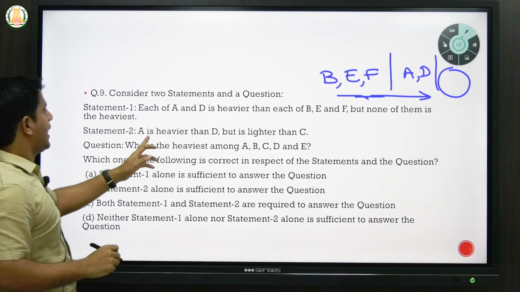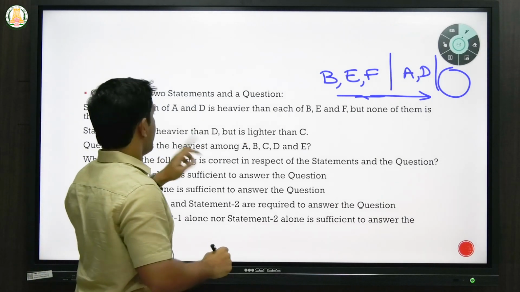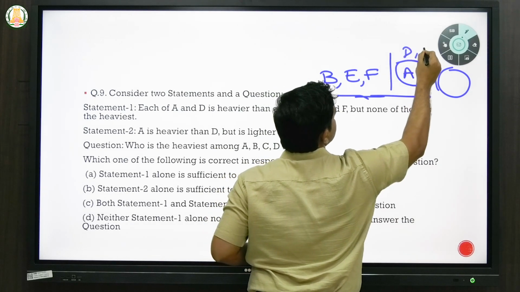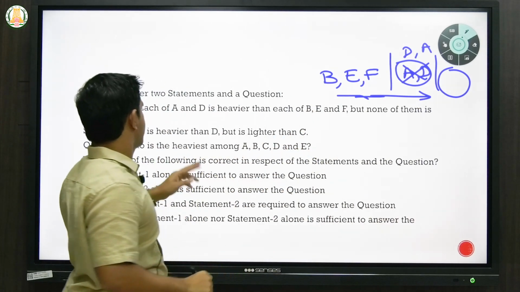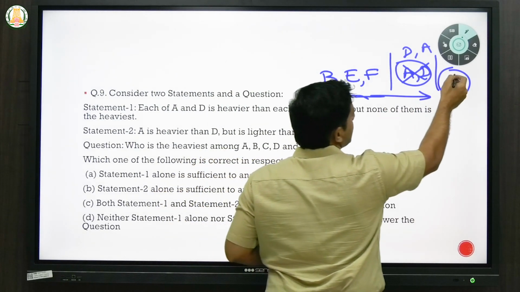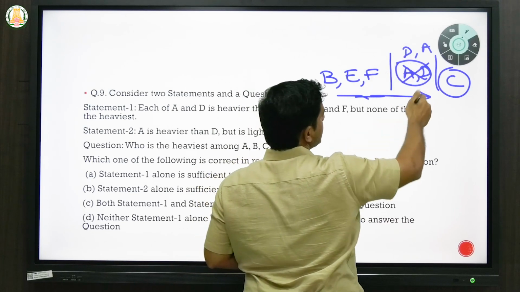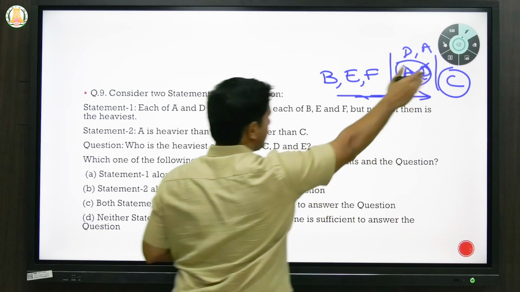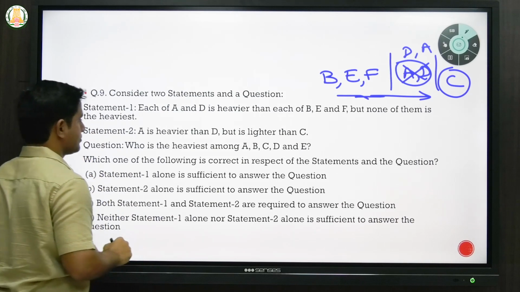Statement 2 says A is heavier than D but is lighter than C. So A is heavier means you have to change this order. D will come first and then A will come. So this is the second iteration after the statement. But is lighter than C, that means C will come somewhere in this part, because we know none of them is heaviest, and he's saying that A is lighter than C, so C must be somewhere on this side. Now what they're asking is, who is the heaviest among A, B, C, D, E?